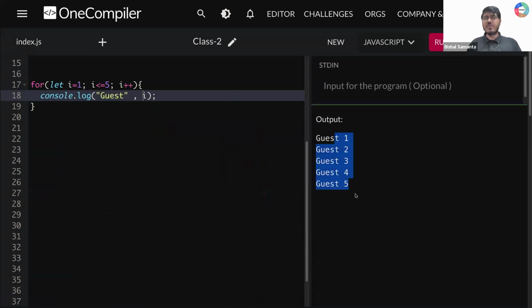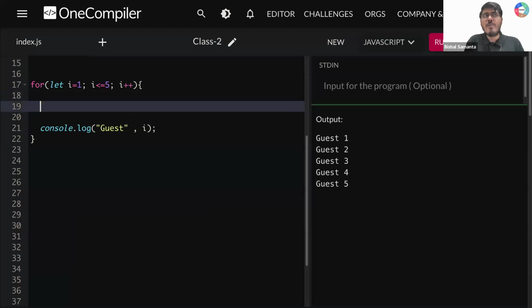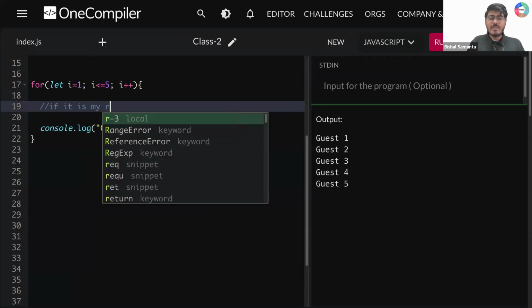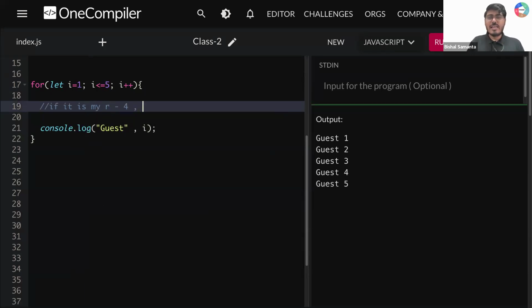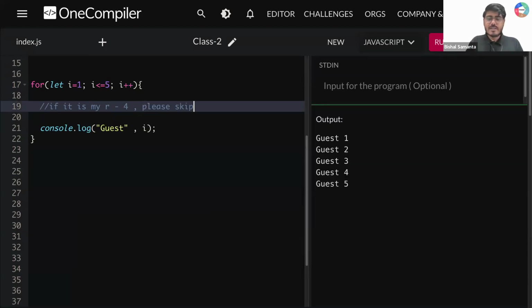I'm getting here 1, 2, 3, 4, 5, which is the normal way, right? Okay. But before I print this value, I'm writing a condition here. Ki if it is my relative number 4, then I don't have to print. Please skip that relative.